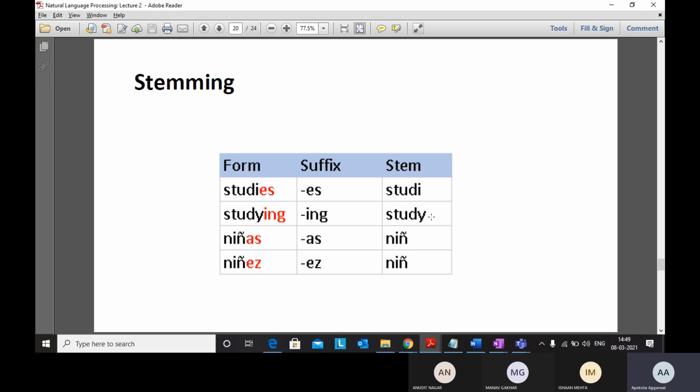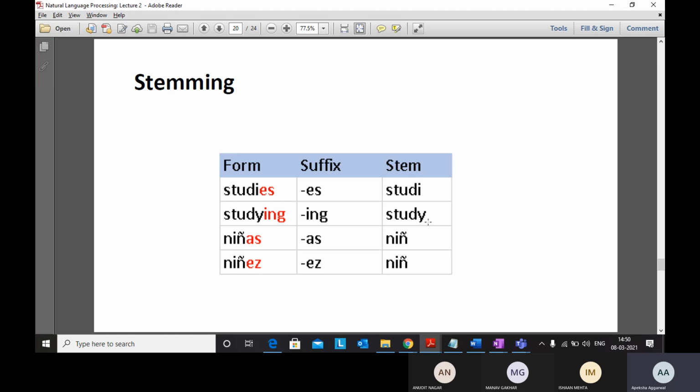Now there is a problem in stemming: it does not represent the original word. That's why we prefer lemmatization, because it generates the meaningful root word. Because study and studi are treated differently, although both words arise from the same study.